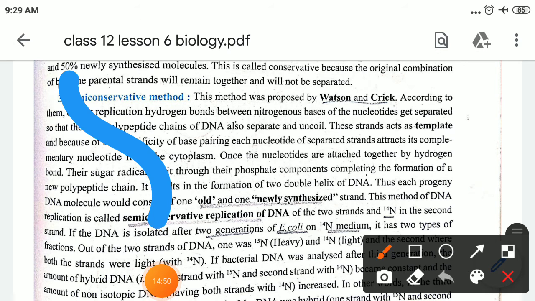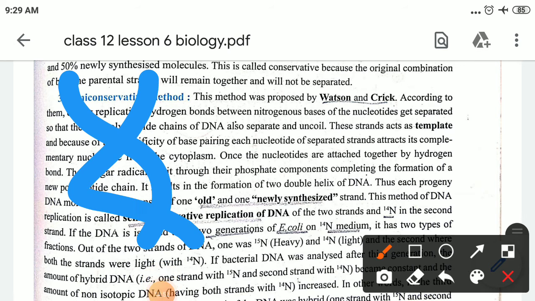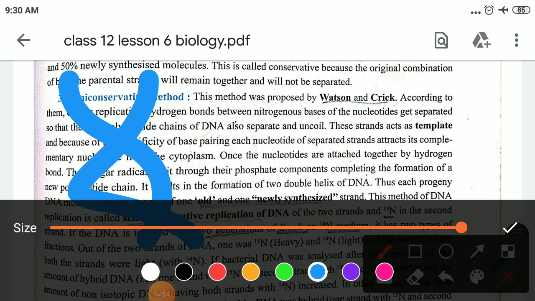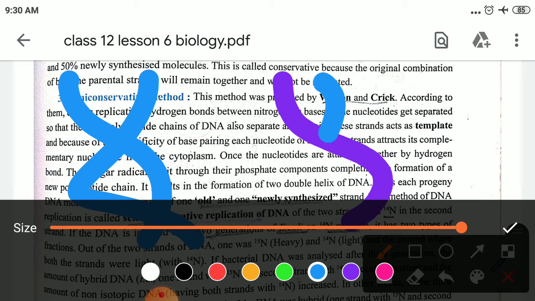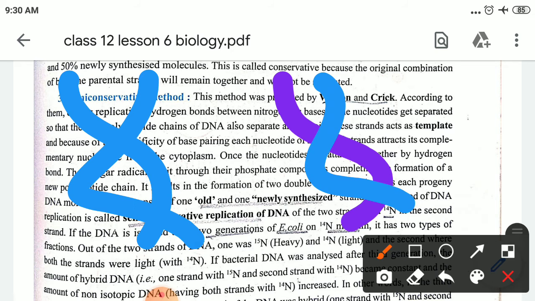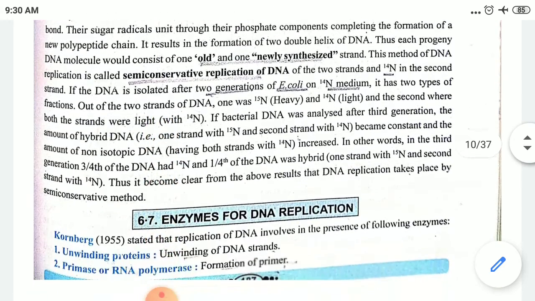Suppose, see, children, this is your double helix. When the process is carried out, suppose this is one strand, so another strand will be formed likewise. So in this manner, this is the parental one, the blue one, along with the purple one, which will be your offspring, that is your new strand. Along with the old strand, the blue one, it will start forming the new offspring, and there you will get the new strands. So this is the semi-conservative method.